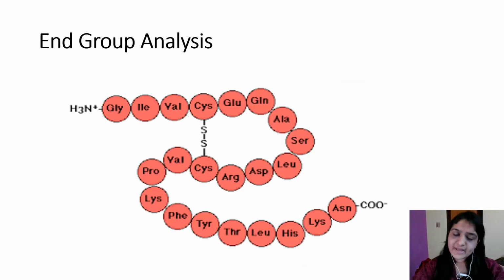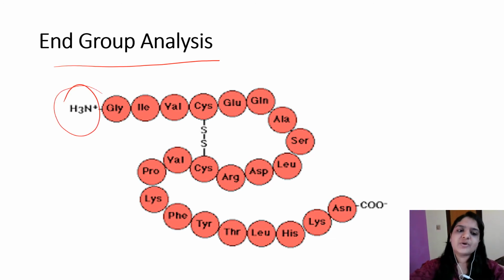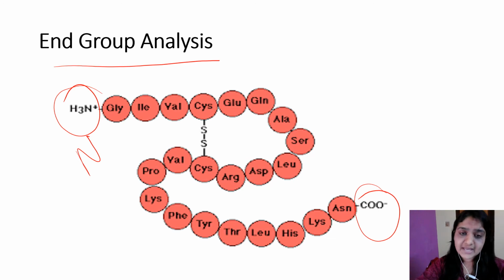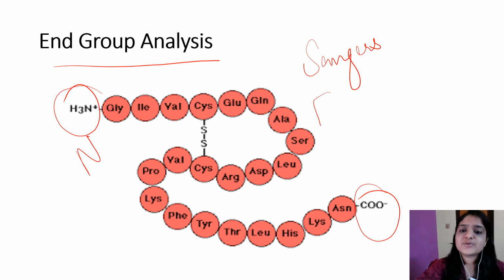Now about end group analysis. As the name implies, end group analysis is analysis of end groups, that is the amino terminal and the carboxy terminal groups. Identification of the N-terminal amino acid is by Sanger's technique and also Edman's degradation technique.